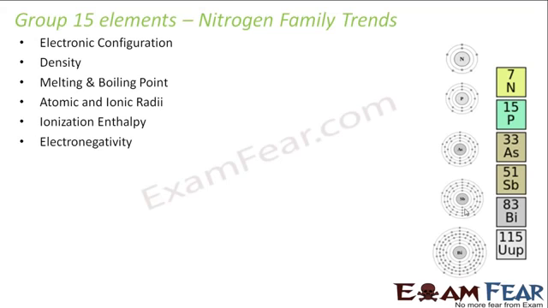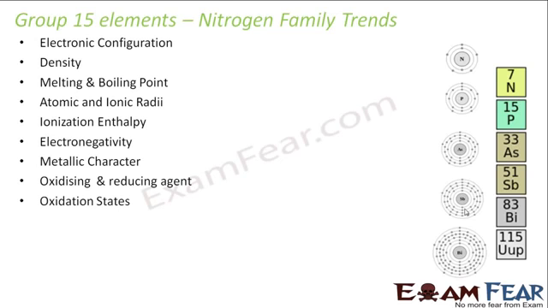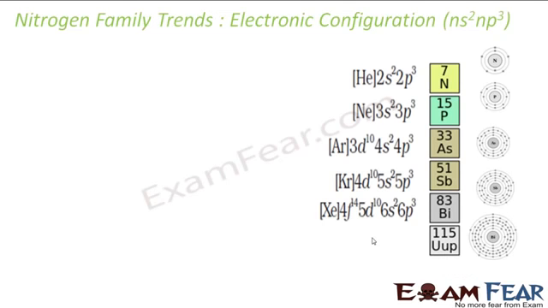We'll talk about the electronegativity trend, the metallic character trend, the oxidizing and reducing agent trend, and the oxidation state trend. We'll also talk about the nature of compounds trends and the chemical properties trend, how they behave. We'll talk about all these things in the chapter. Let's start with the electronic configuration trend.